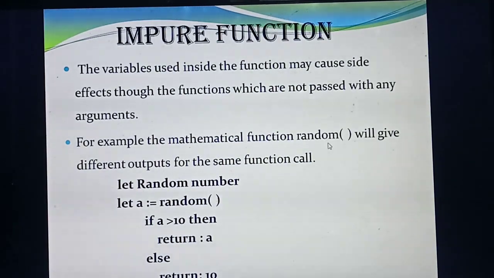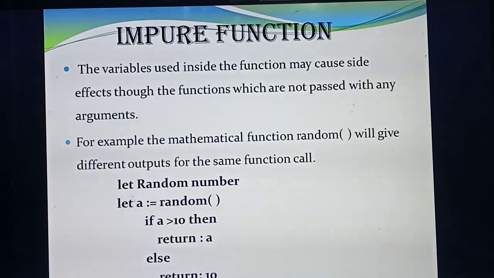So here in your book they have given an example, the mathematical function random of. What's the meaning of random of? It will return any one random number as a result. See this example, then only you will understand. So random of will give different output for the same function call. That means the same function name, same function, will give a different result. See this example. What is this one? A function. So what does a function always start with? The keyword let, followed by the function name.